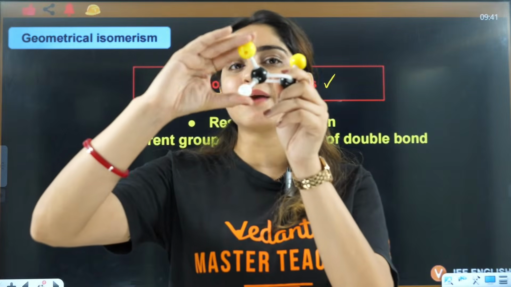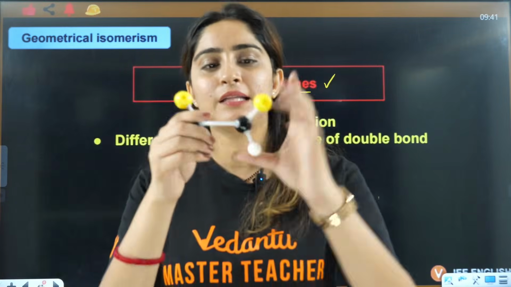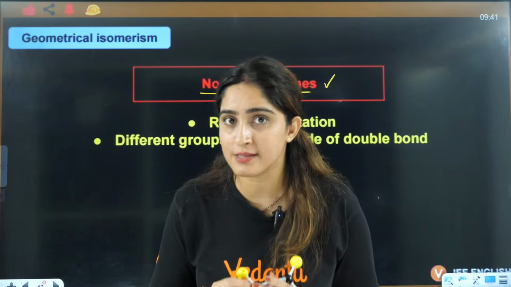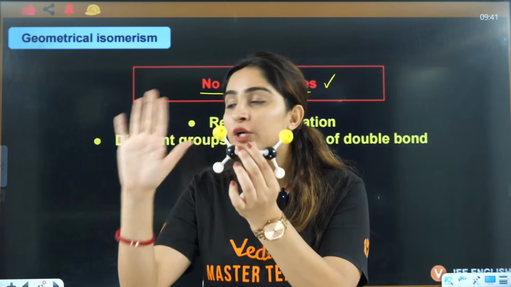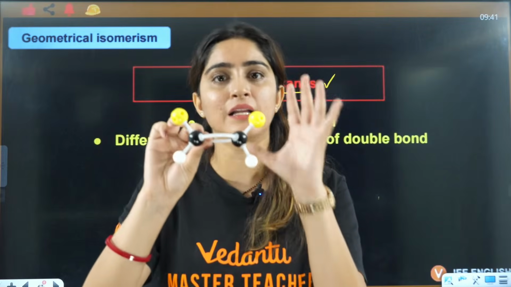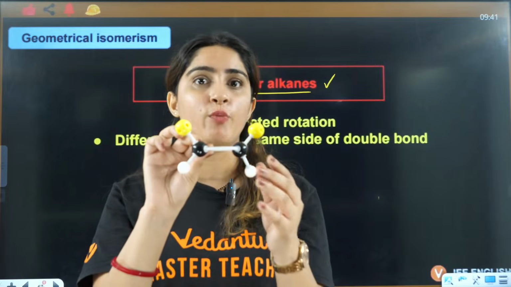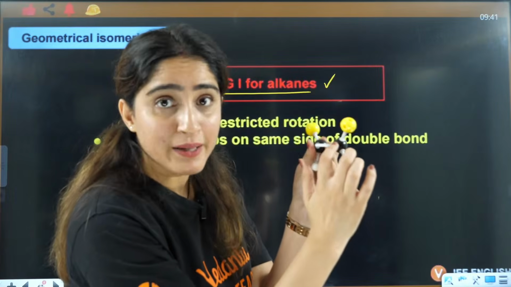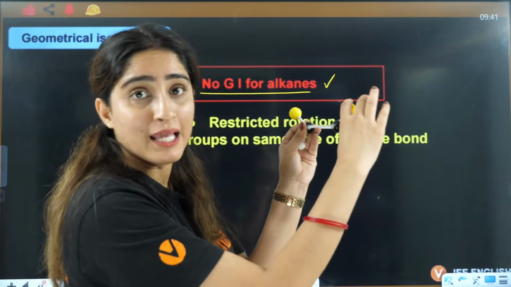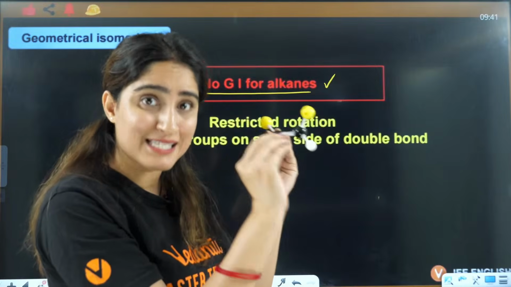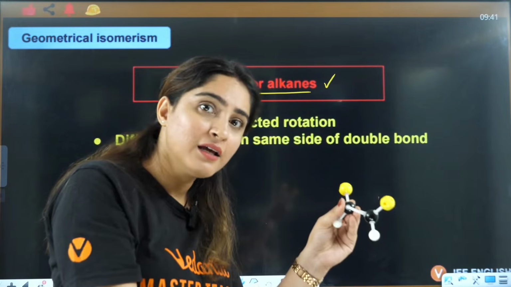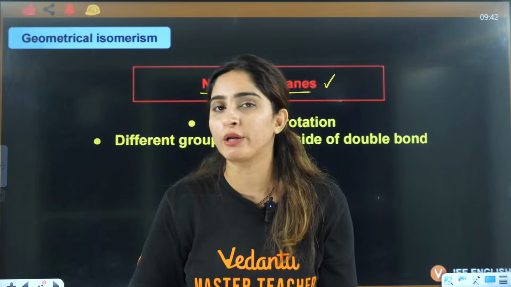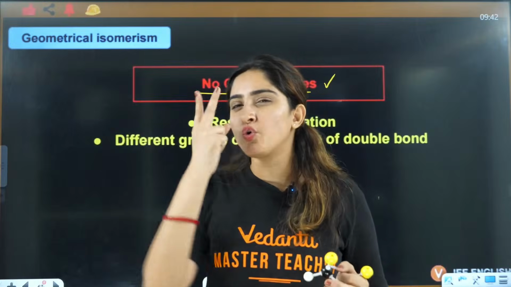These two on the same carbon have to be different. Only then will it show geometrical isomerism. Otherwise, it is not going to show any geometrical isomerism. Keep that in your mind. If on a carbon these two groups are not the same, then it is going to show geometrical isomerism. If they become the same, it is not going to show. Is that clear to everybody? Two things that we have.